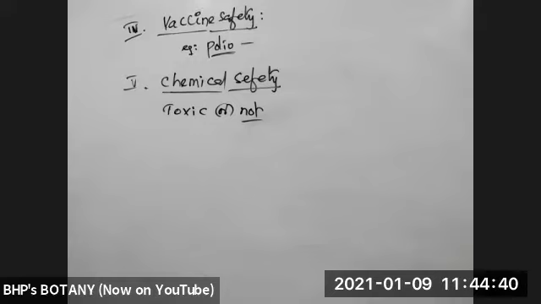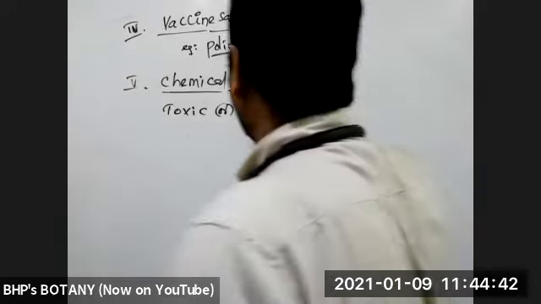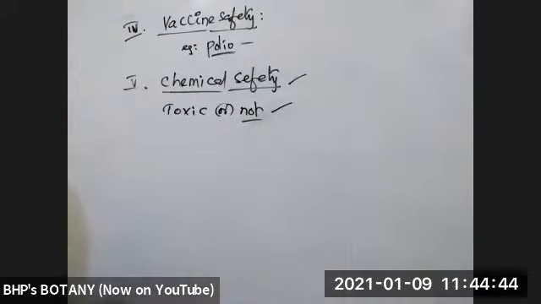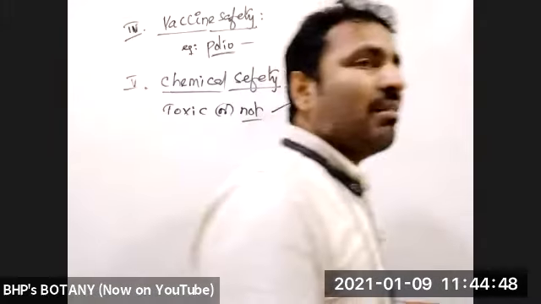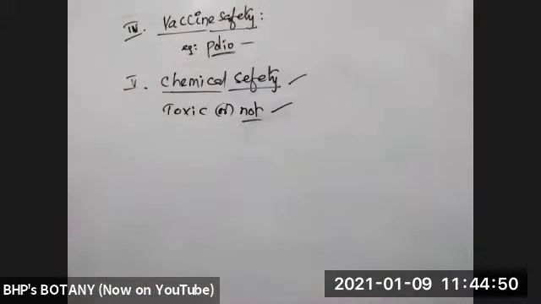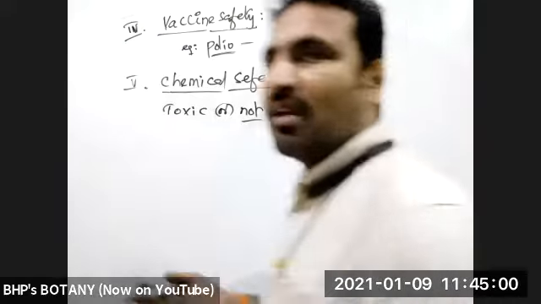Transgenic animals can be used for checking chemical safety, because for chemical safety or vaccine safety, whether a drug, medicine or vaccine is produced, it is not directly allowed to be checked on human beings, because it may cause adverse effects and then the person will suffer more.